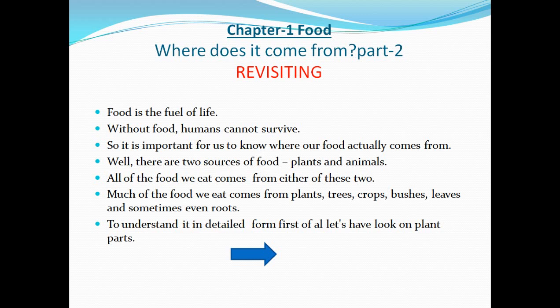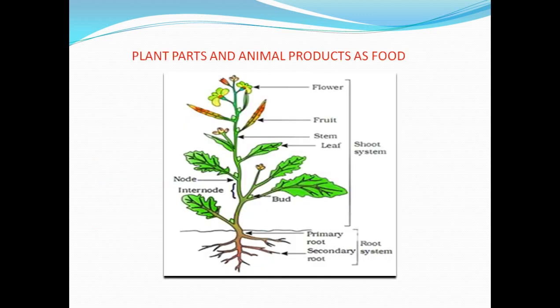Well, there are two sources of food: plants and animals. All of the food we eat comes from either of these two. Much of the food we eat comes from plants: trees, crops, bushes, leaves, and sometimes even roots. To understand it in detail, first let's have a look at plant parts. Why do we have to do this? Because whatever plant provides us food is itself a part of the plant. So first we should understand what the parts of plants are.